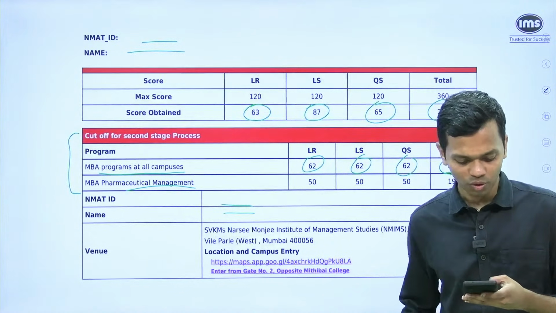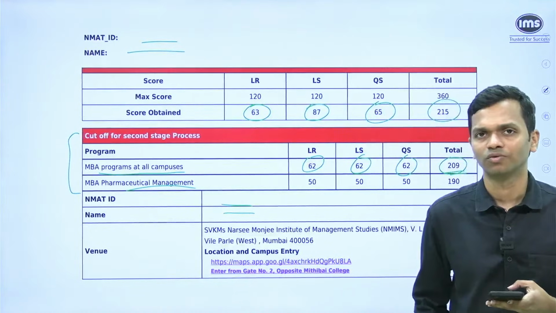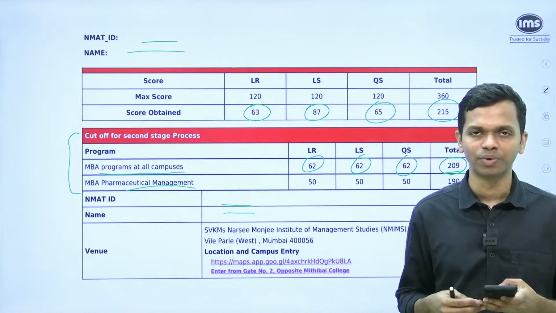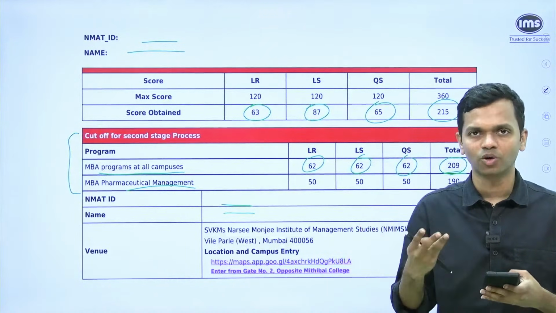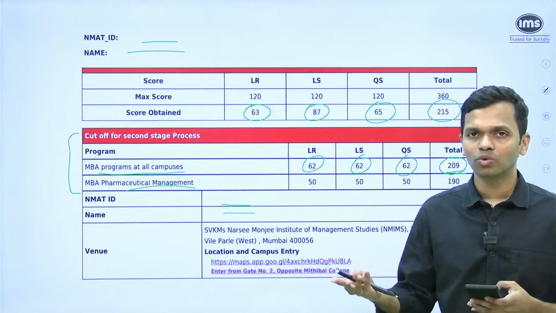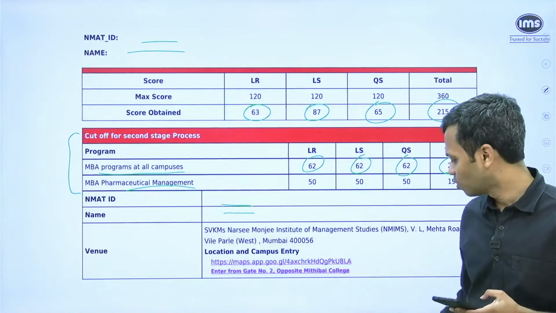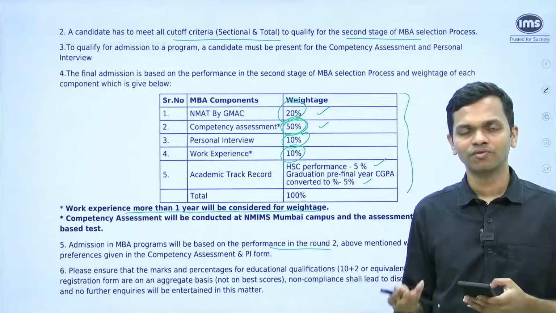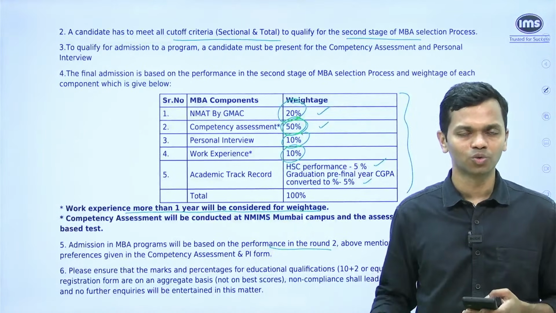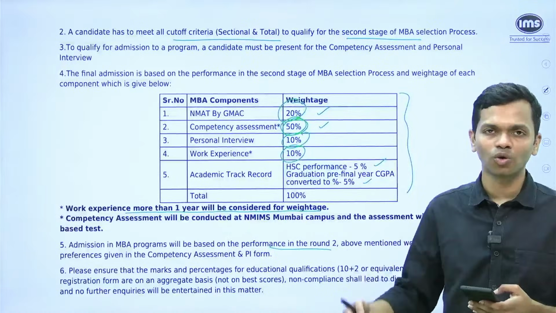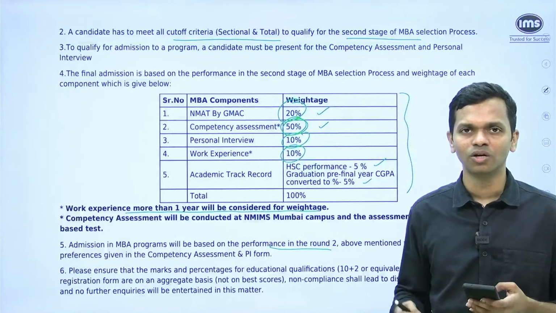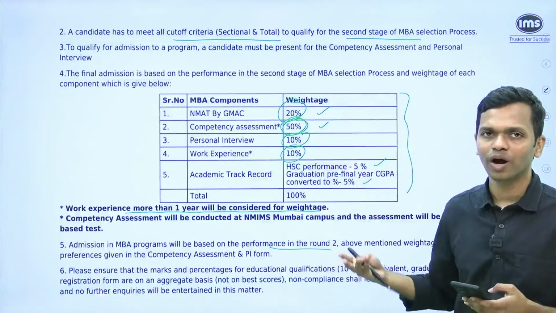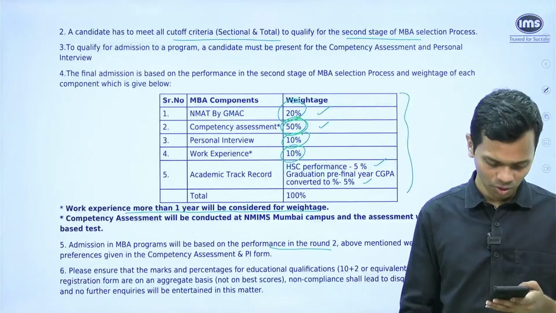Cutoffs based on what you showed. Okay, so see, previously, if you look at the cutoffs, right, 234 was the cutoff last year for the Mumbai and the HR program in Mumbai. So that's like the maximum cutoff which was out there. So if anybody is above those scores, obviously you have a very good chance. But now when you look at the weightages, look at the weightage of NMAT. It is just 20%. So even somebody at a 225 or a 220 or a 230, will he or she with a solid PI, with a solid competency assessment score, be able to get into the core program or the HR program? The answer would be yes. So that is why you have to prepare really well now, from now on, for the competency test.